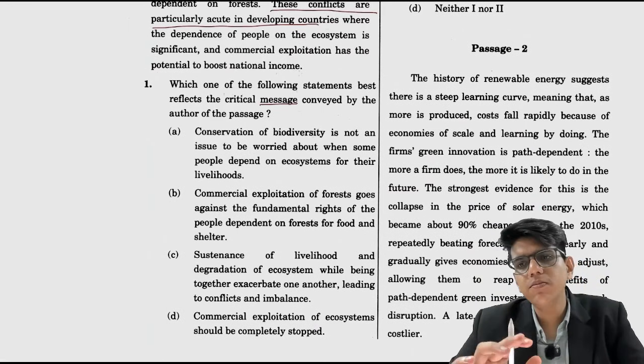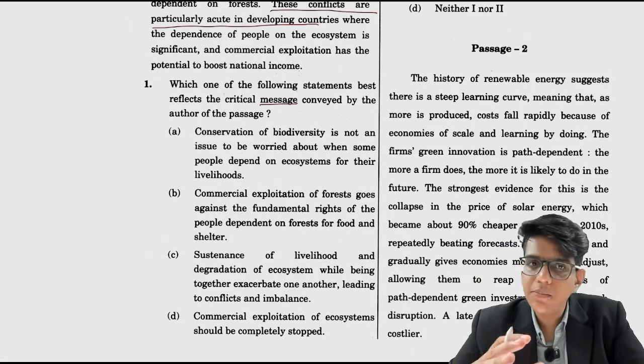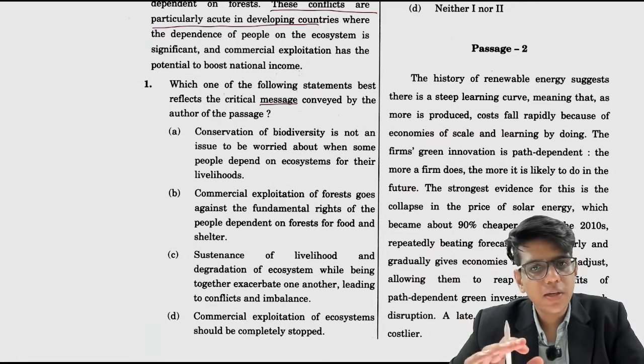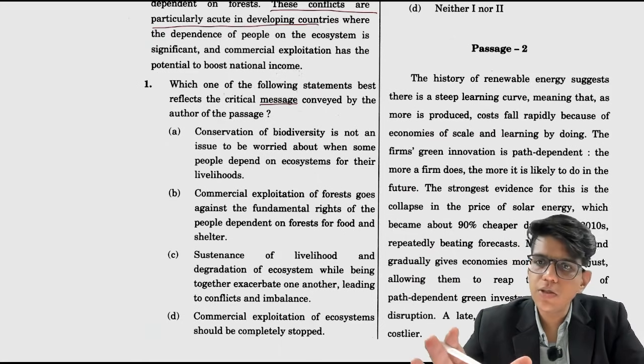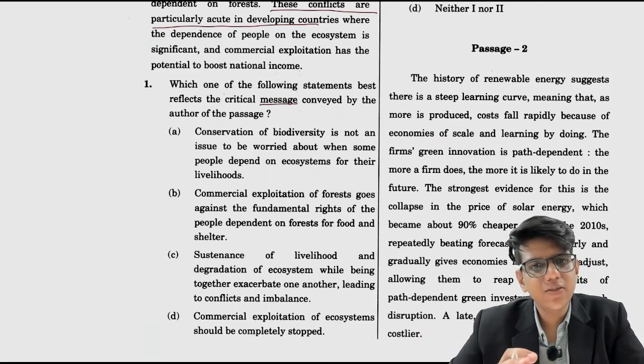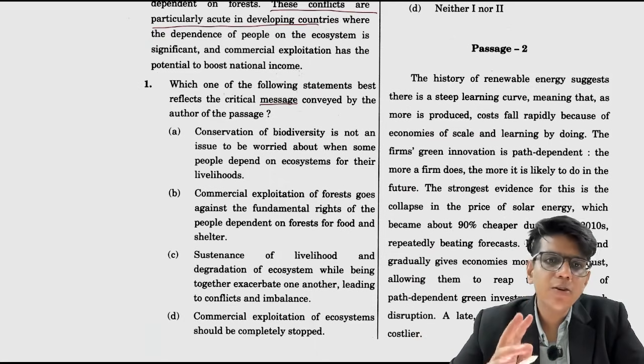Now before going to the question, if you see the pattern of reading comprehension, what they have done is, every time they are giving you 12 to 13 passages in the paper, and on each of these, the first question is between message and crux, which are on the easier side if you have done reading comprehension properly, or there are videos available. They will be on YouTube, on the English channel as well. The last time, a revision video was also there on reading comprehension. So if you have seen those, you will understand that message and crux questions are on the easier side and assumptions are trickier, right?